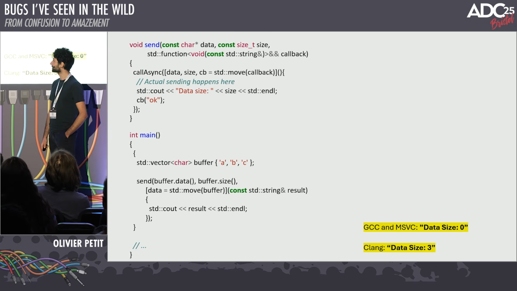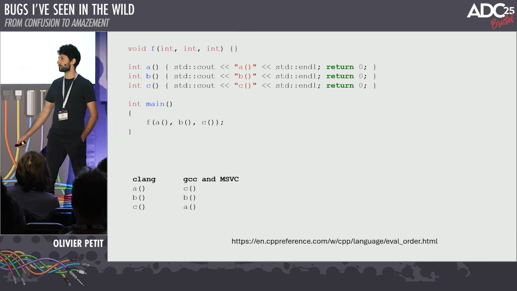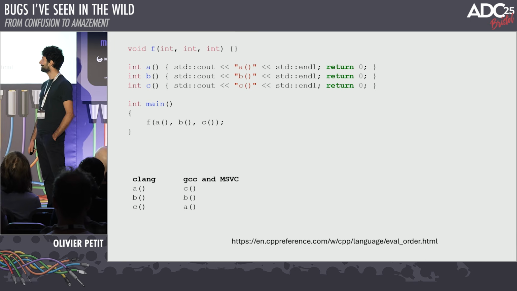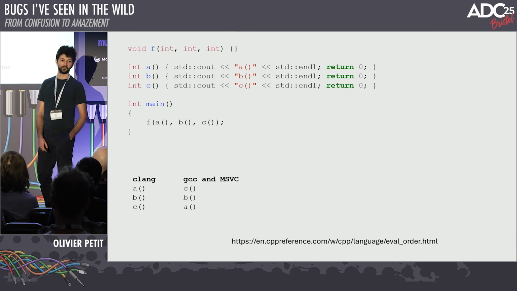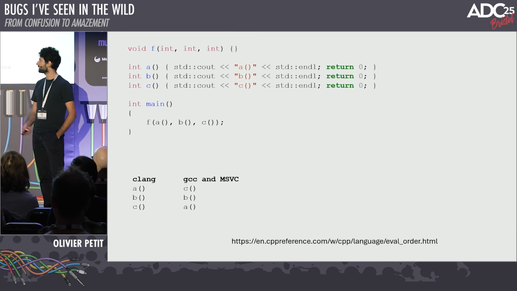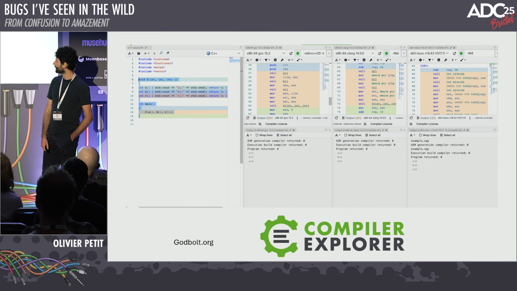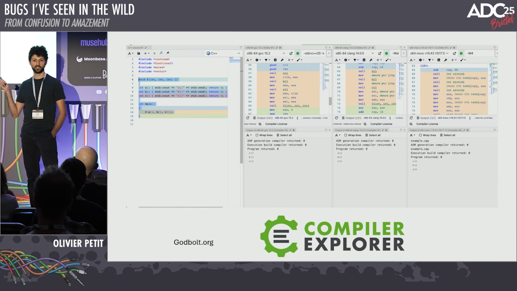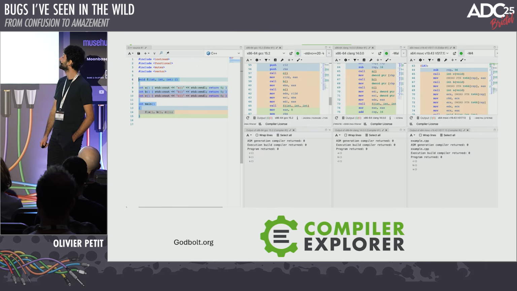And the reason why that happens is because in C++, the evaluation order of function parameters is undefined. So compilers are free to evaluate function parameters in whatever order they want. If you have something that looks like this, 3 functions A, B, C, they're called by a function. You need to call them before being able to call this function. Clang calls them left to right, and GCC and MSVC seem to call them right to left. And by the way, a great tool to check these things is Godbolt's Compiler Explorer. If you don't know that tool, check it out.